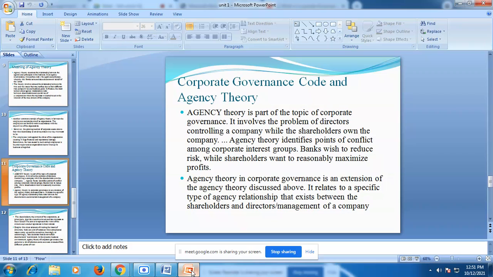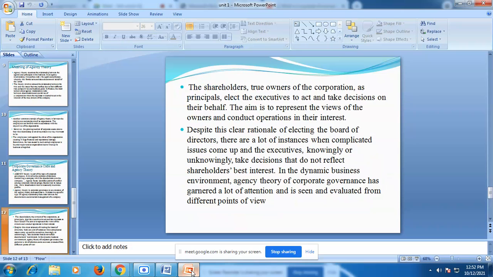Agency theory identifies points of conflict among corporate interest groups. A bank wishes to reduce risk while shareholders want reasonable maximum profit. Agency theory in corporate governance is an extension of the agency theory discussed above; it relates to the specific types of agency relationship that exist between the shareholders, directors, and management of companies.